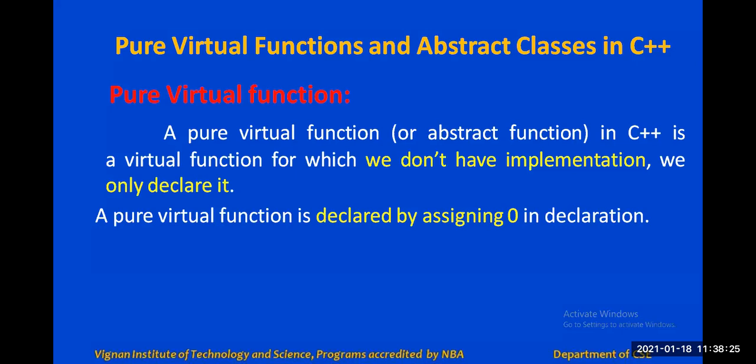You can see the definition. A pure virtual function, we can also call an abstract function. An abstract function in C++ is a virtual function for which you don't have any implementation. We only declare it. That function doesn't have any implementation, but we have to declare it. Already I explained the difference between declaration and definition. A pure virtual function is declared by assigning 0 in the declaration. I'll show you an example.